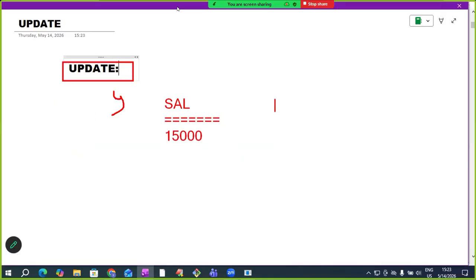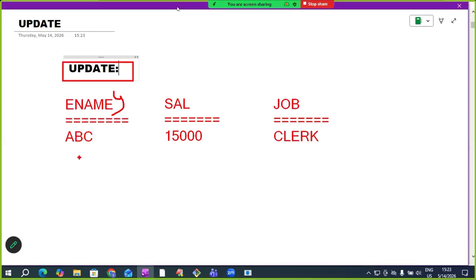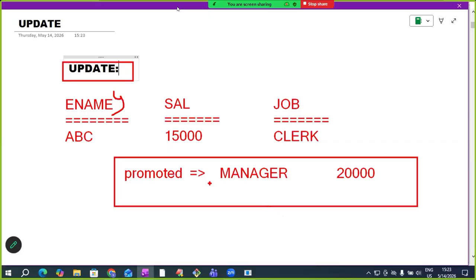He's working as a clerk, and his salary is 15,000. This ABC employee is working as a clerk, getting a salary of 15,000. Now the company promoted him from the clerk post to the manager post and gave him an increment. Now the company wants to pay 20,000.